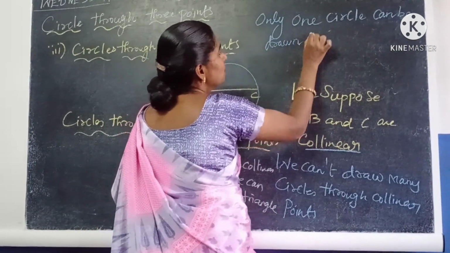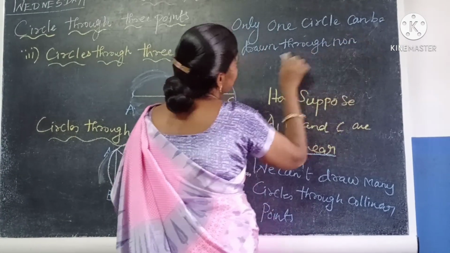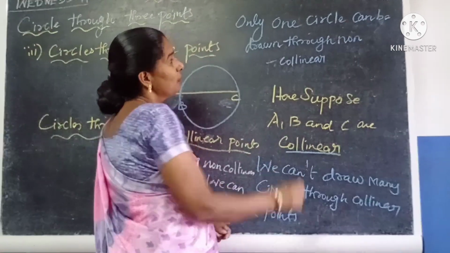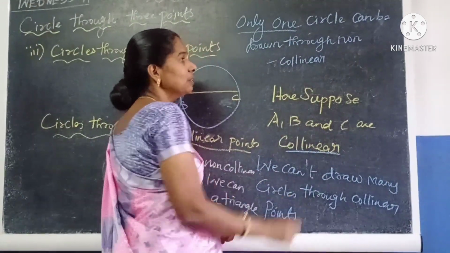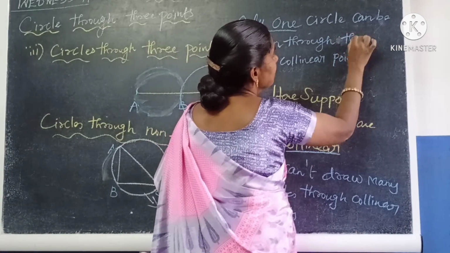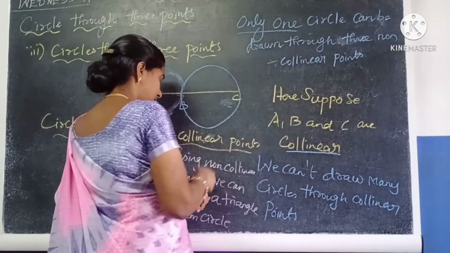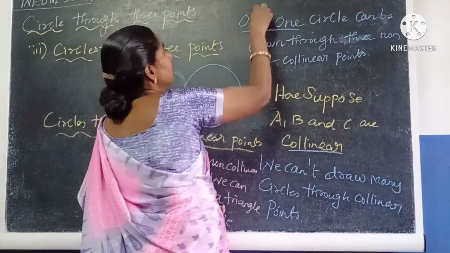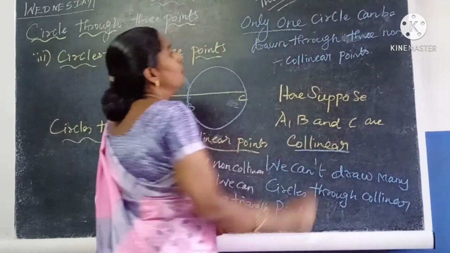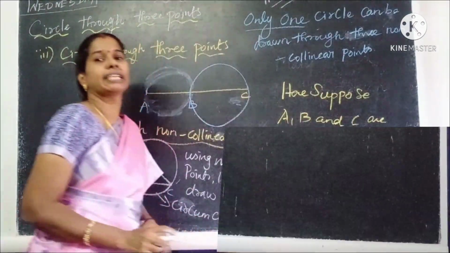That can be drawn through non-collinear points. This is one of the theorems in your book. Only one circle can be drawn through 3 non-collinear points. This is theorem number 6 in your book. Refer to your book, theorem 6: only one circle can be drawn through 3 non-collinear points.